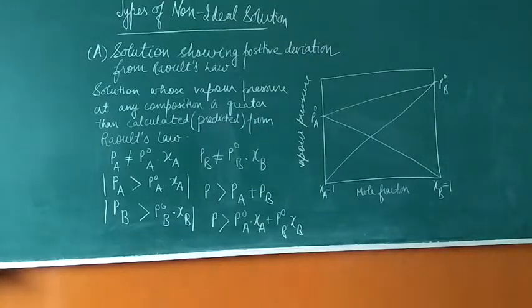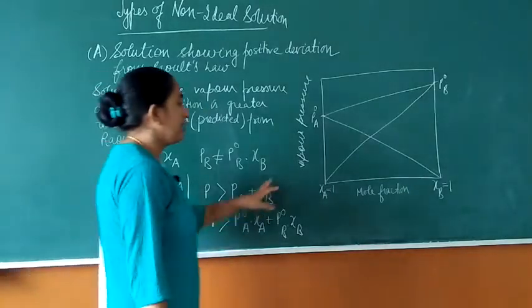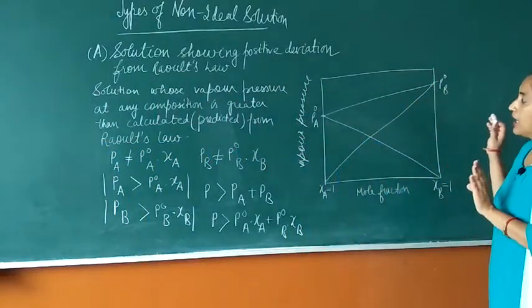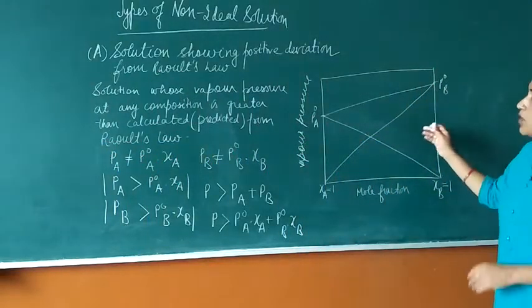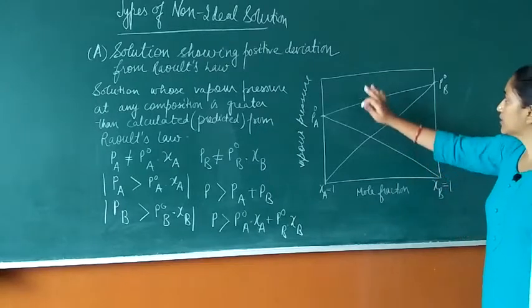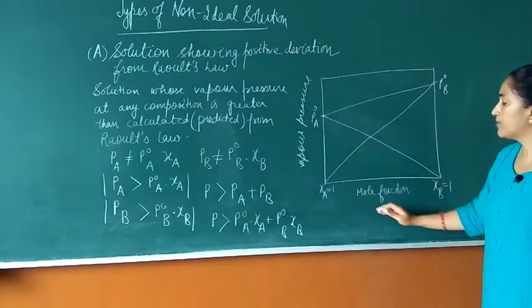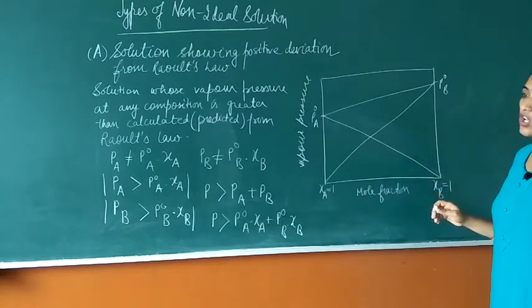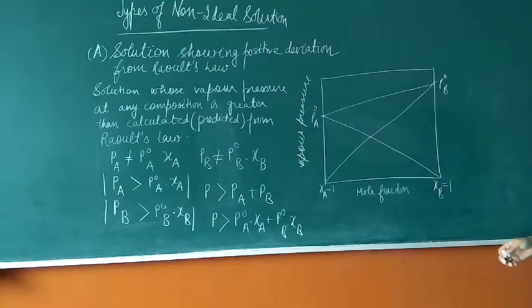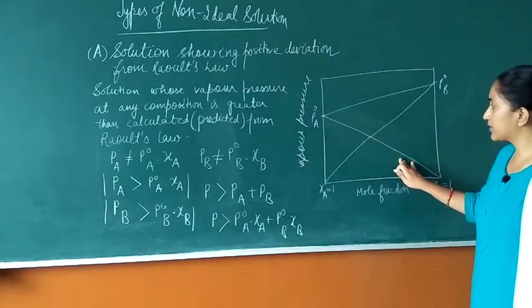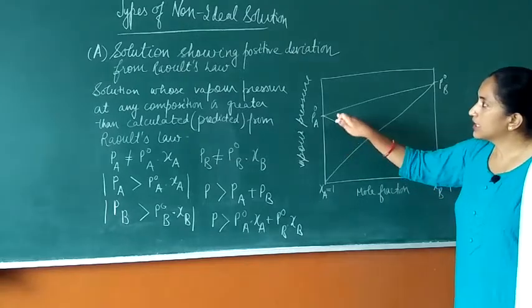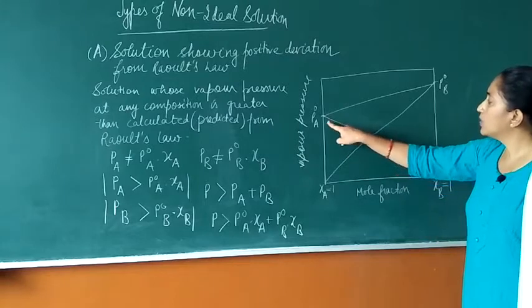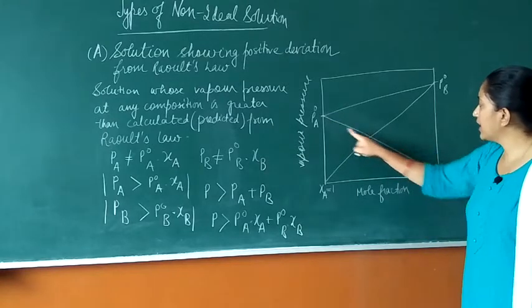Now just have a look at the vapor pressure versus mole fraction graph for the solution showing positive deviation from Raoult's law. First of all, here is the graph for the ideal solution, which obeys Raoult's law at all concentrations and temperatures. We have discussed this earlier also. Now the graph for the solution showing positive deviation: here it will be a curve for every line.